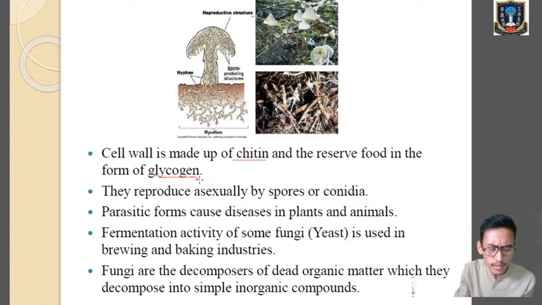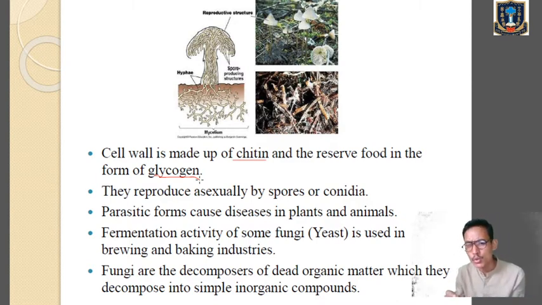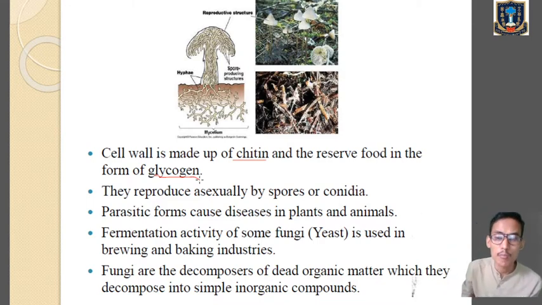Glycogen, main form of carbohydrate storage in animals, which can be converted back to glucose whenever needed by the body.